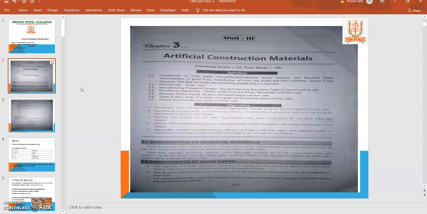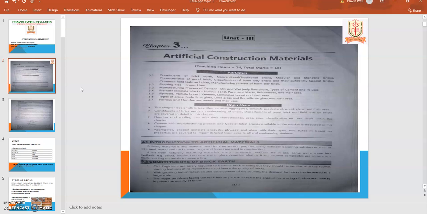So these are nothing but the bricks, blocks, concrete, metal, glass, ceramic, plastic foams, then cement composites, known as artificial construction materials.